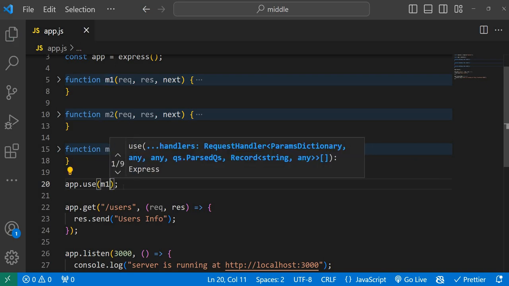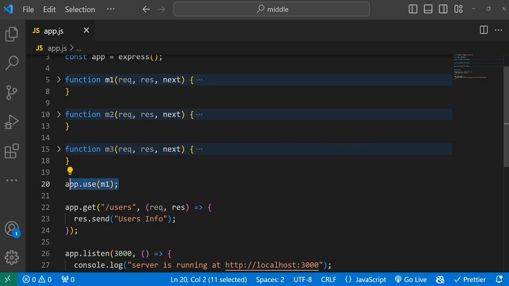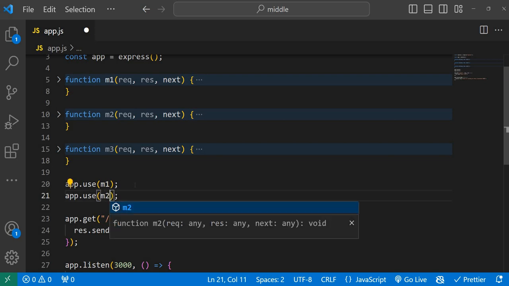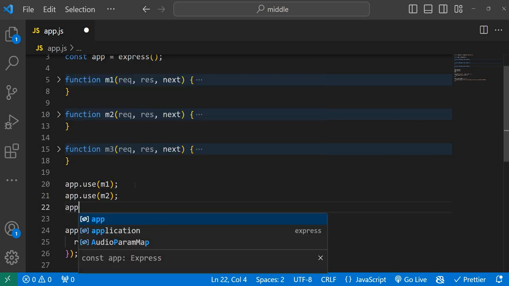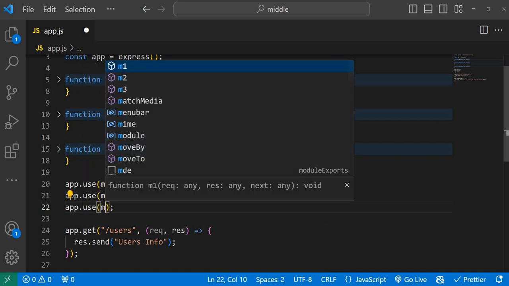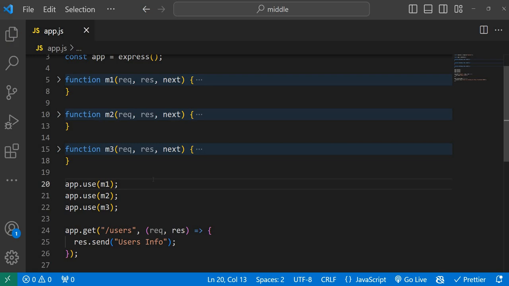Otherwise, do one thing for simple understanding. app.use(M1). After that, app.use(M2), app.use(M3). So now what will happen? The Express.js server automatically adds M1 into the line, the sequence.